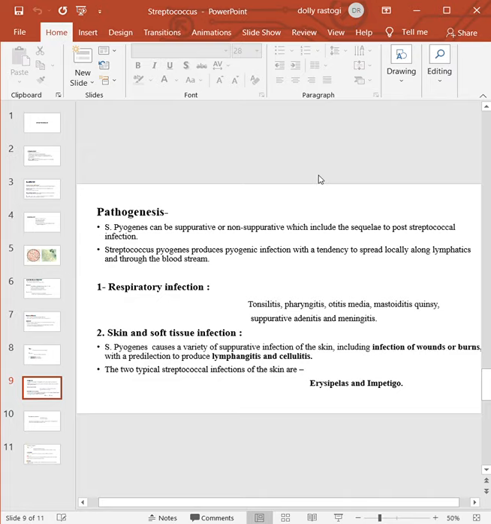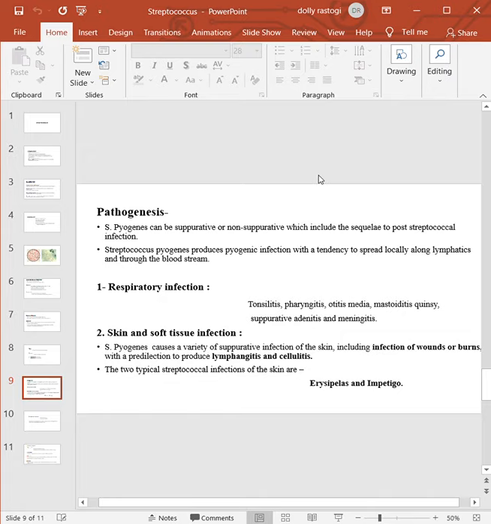Pathogenically, it causes suppurative lesions and non-suppurative lesions, which can be a sequel of post-streptococcal infection. Streptococcus pyogenes produces pyogenic infections, which have a tendency to spread locally along the lymphatics and through the bloodstream.